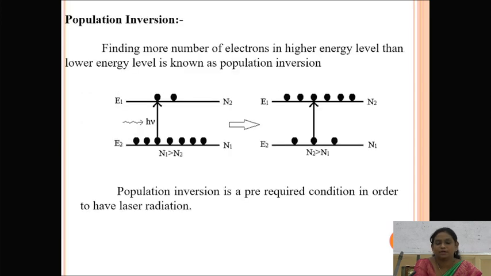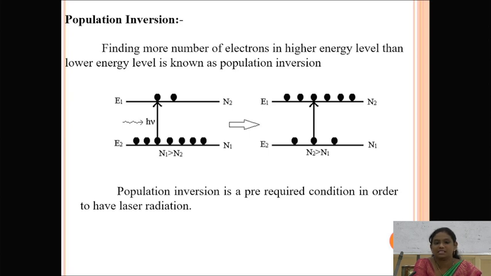The last principle of laser is population inversion. Initially, all the electrons are present in the ground state, but we can apply some amount of energy to those electrons, and then all the electrons move from the ground state to the excited state.